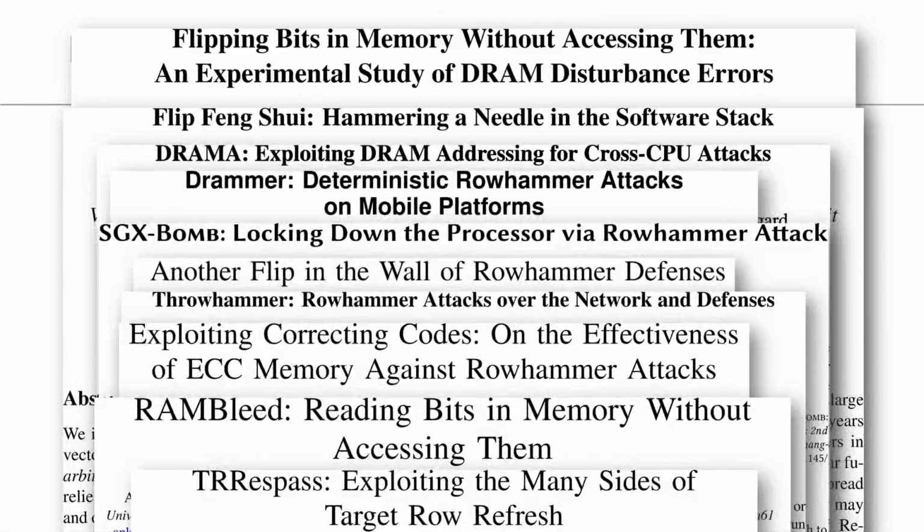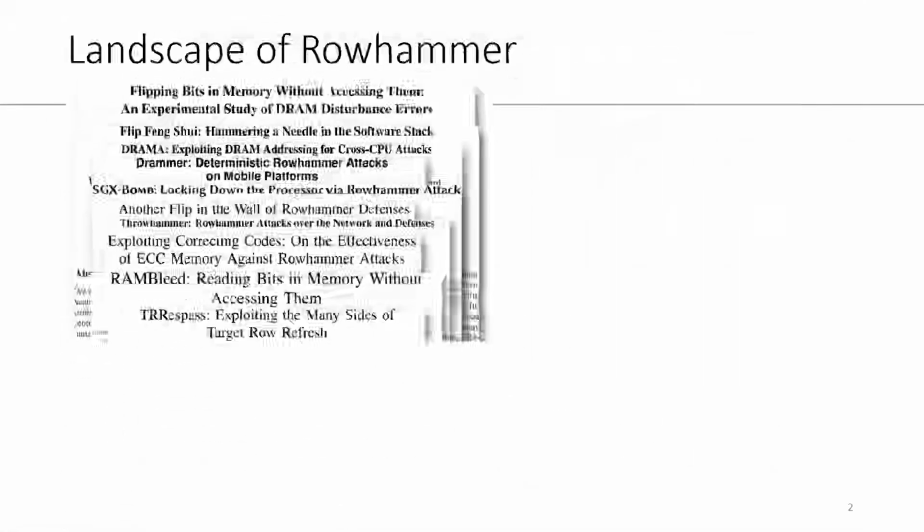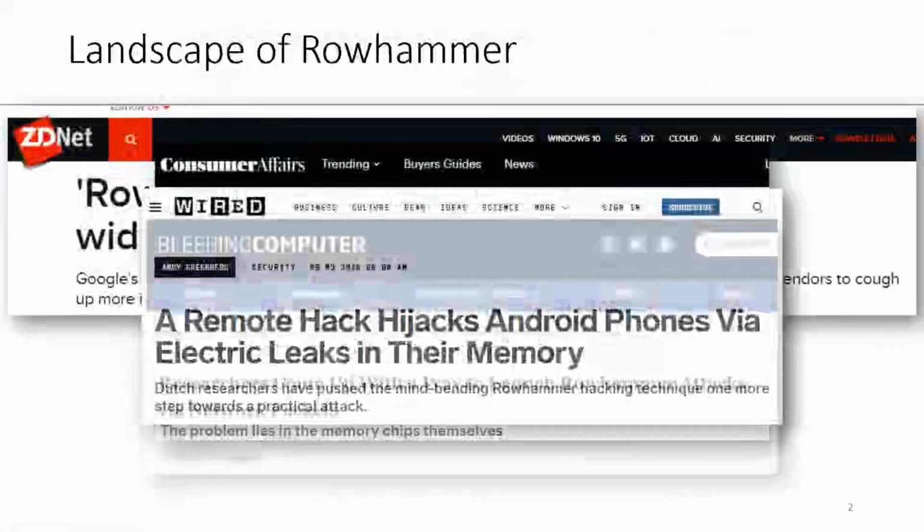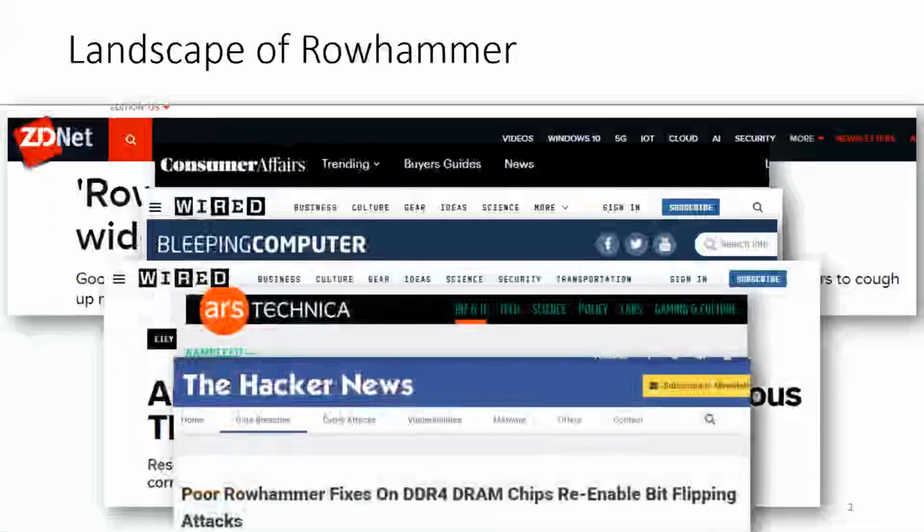It is no surprise that people are fascinated about Rowhammer and that media did not hesitate to capitalize on this fascination. While there are many research papers on Rowhammer, there are even more media articles describing Rowhammer attacks and predicting doomsday scenarios.